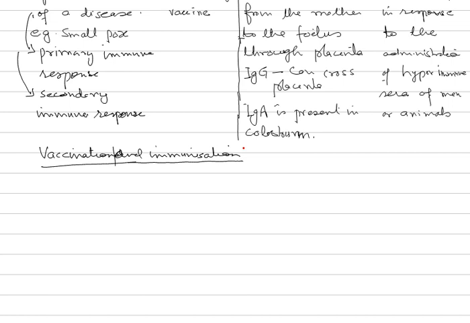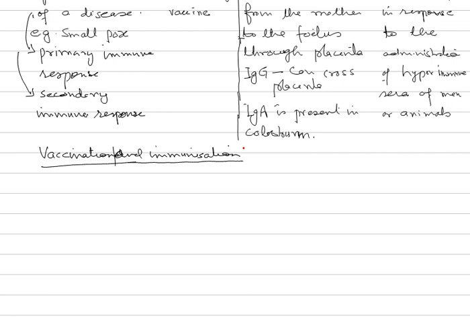So immunization develops due to formation of memory cells by the immune system. The immune system will develop memory cells because of the inoculation of attenuated pathogen or its toxoid, and this is what is called vaccination. Correction. I mean, the process is called vaccination, but the reaction which it develops is called immunization.